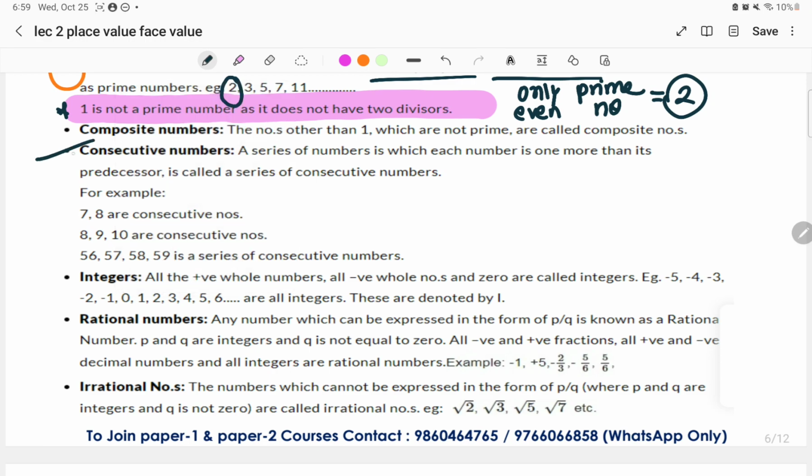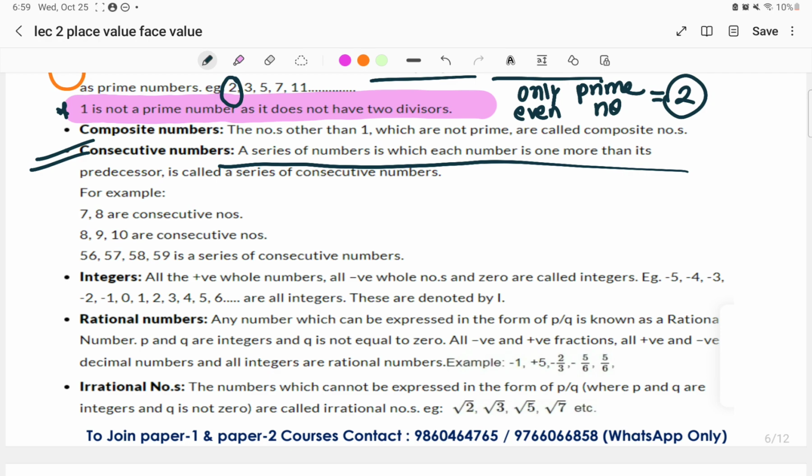A series of numbers in which each number is more than its predecessor is called a series of consecutive numbers. For example, the consecutive numbers are 1, 2, 3, 4, 5, 6, 7, 8, or we can also define consecutive numbers as having the same difference between the upcoming numbers.